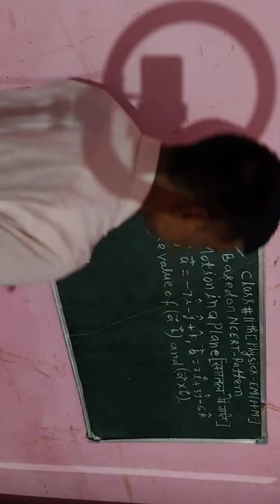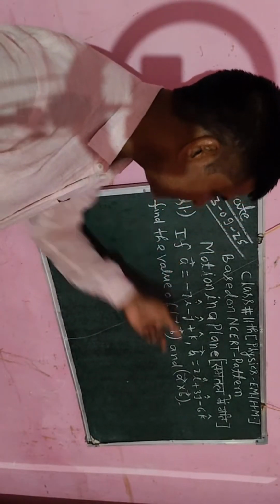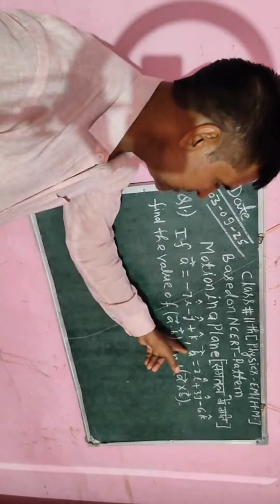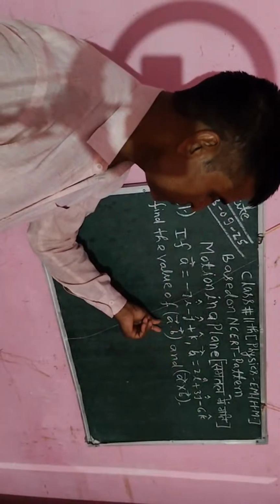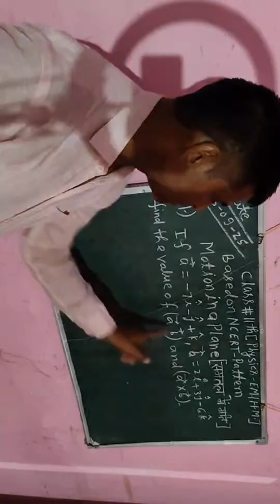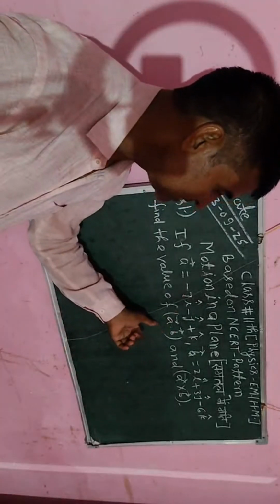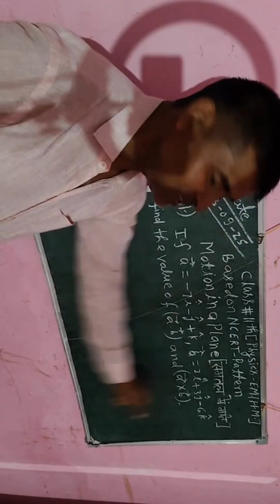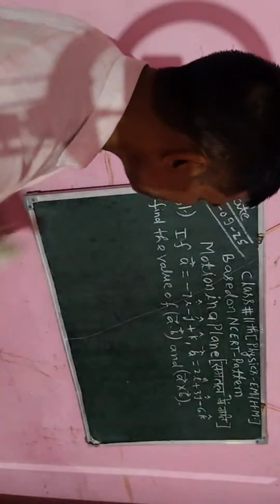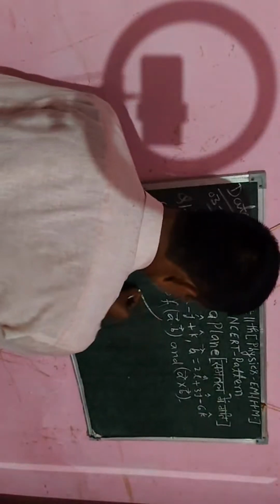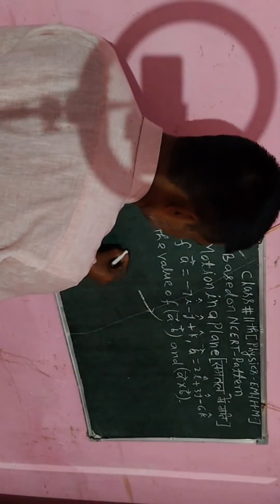So we have to find the scalar product and also the vector product of the vectors A and B, because A dot B is the scalar product, but A cross B is the vector product or cross product of the vectors A and B. The name of A dot B is scalar product.